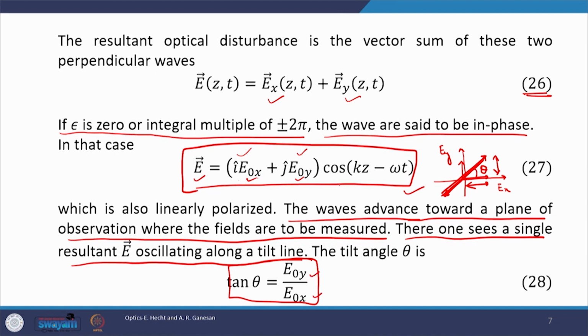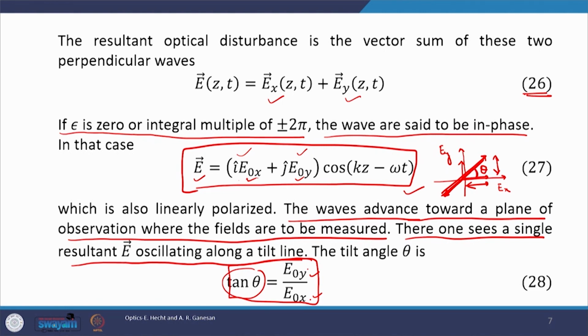Okay, E naught cos(kz − ωt) is kept in the numerator and E naught x cos(kz − ωt) is kept in the denominator, and the cosine will go away. Then tan θ would be equal to E naught y upon E naught x, which are nothing but the amplitudes of Ey and Ex respectively. From here we can get the orientation of the resultant.